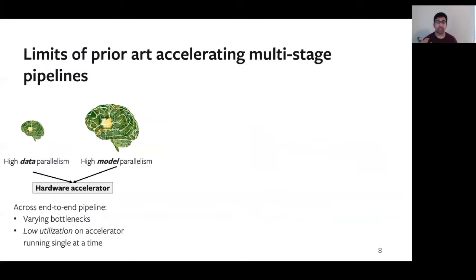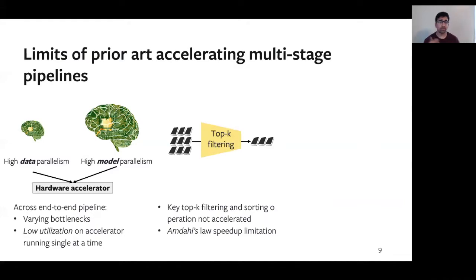First, across each pipeline stage, we find varying performance bottlenecks. Front-end models have high data level parallelism that we see on the left, while back-end models have high model level parallelism. Specialized ASICs suffer from low utilization when accelerating workloads with varying performance characteristics. Next, in addition to the inferences, each stage has to perform top K filtering operations and sorting operations.